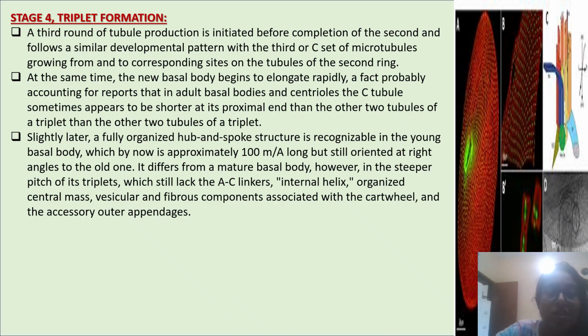Slightly later, a fully organized hub and spoke structure is recognizable in the young basal body, which by now is approximately 1000 angstroms long but still oriented at right angles to the old one. It differs from a mature basal body, however, in the steeper pitch of its triplets, which still lack the A to C linkers, internal helix, organized central mass, vesicular and fibrous components associated with the cartwheel, and the accessory outer appendages. Now today's topic has ended.